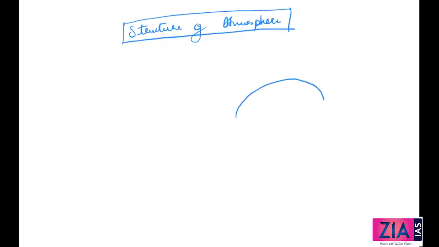If this is the surface of the earth, and we increase in height, we say it as altitude. With increase in altitude, there is a decrease in density. An easy way to understand this concept very clearly is that towards the earth's surface, the below portion, if you're looking from top, the density is more.